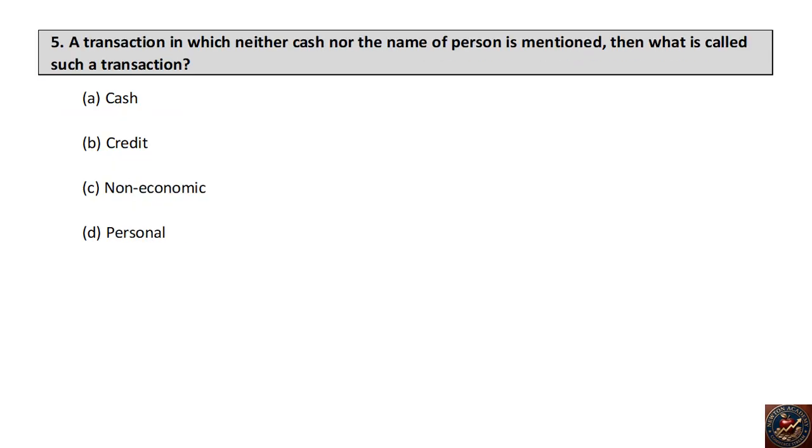A transaction in which neither cash nor the name of person is mentioned, then what is called such a transaction? Cash, credit, non-economic, personal. The right answer is cash transactions.